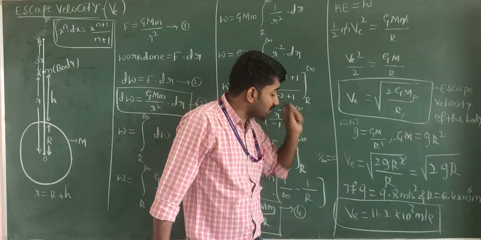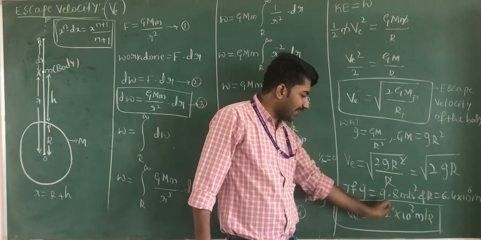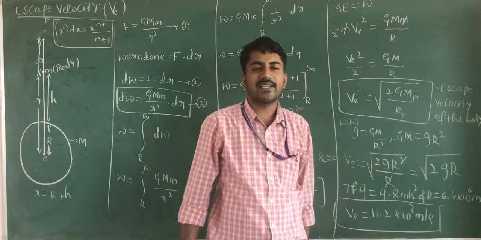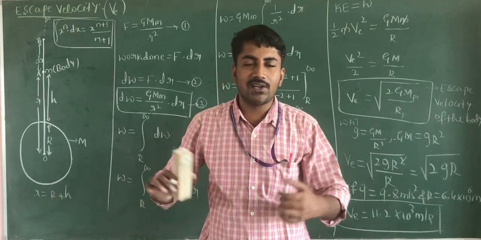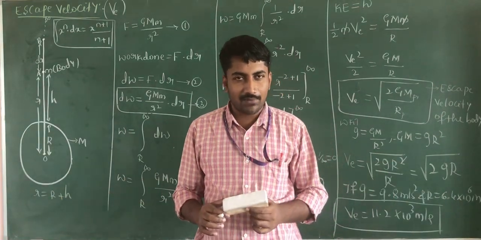Here the escape velocity of the earth is 11.2 into 10 to the power of 3 meter per second. This is about the escape velocity of the body.